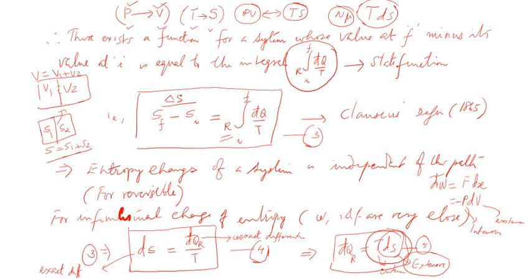You can see equation number 4: entropy change is equal to d bar q by T. What is q? q is energy. What is the unit of energy? That is joules. And what is the SI unit of temperature? That is Kelvin. So what will be the SI unit of entropy? That is something very important: joule per Kelvin. This is a point that is worth remembering. Entropy, the unit is joule per Kelvin. So we conclude the session like this.